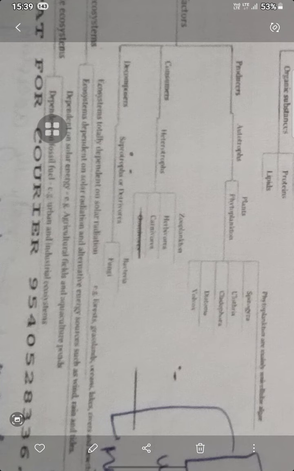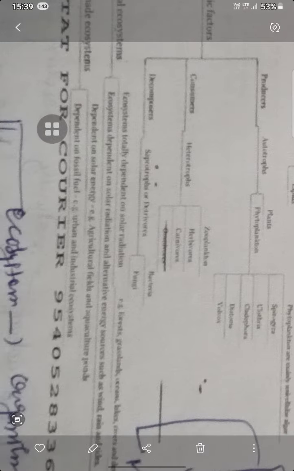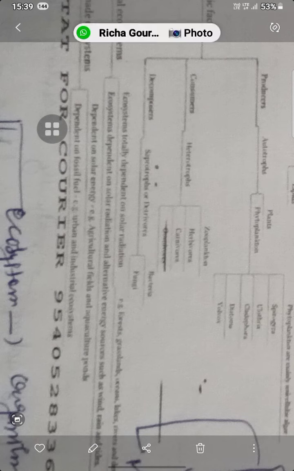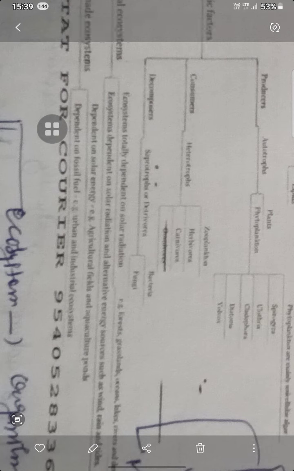If we are talking about the heterotrophs, first will be the zooplankton, then the herbivores, carnivores, and omnivores. The decomposers will be bacteria and fungi. They are saprotrophs and detritivores. Saprotrophs and detritivores are the same, that is bacteria and fungi, and the phytoplanktons are different, like Spirogyra, Oedogonium, Cladophora, Diatoms, and Volvox.